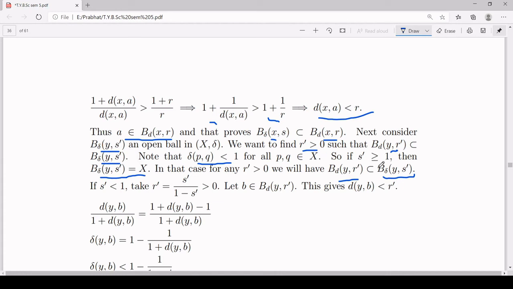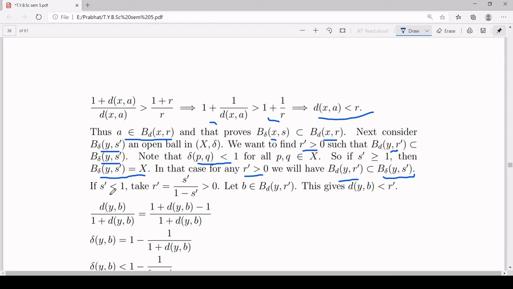But if your s' is greater than or equal to 1, that means the distance between z and y should be strictly less than 1. But this holds for every pair of elements inside your X. Therefore, this ball will contain the whole set X. And in that case, whatever r' you choose, that will give you the condition B_d(y, r') is a subset of B_delta(y, s').